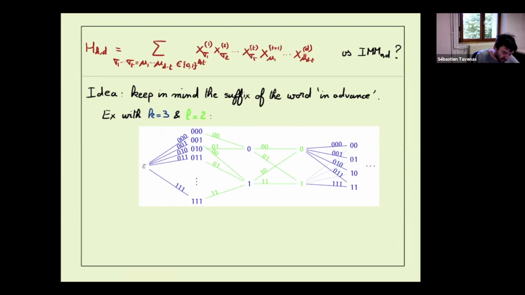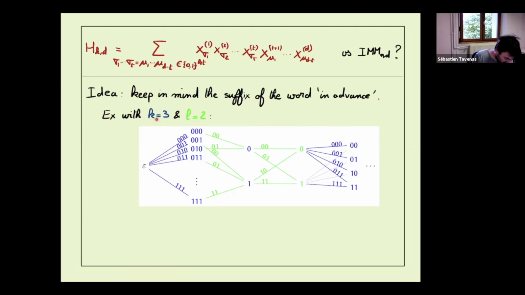We want to compute this monomial and this monomial, this word and this word, and they are the same. So we just want to compute both words simultaneously, keeping the same word.